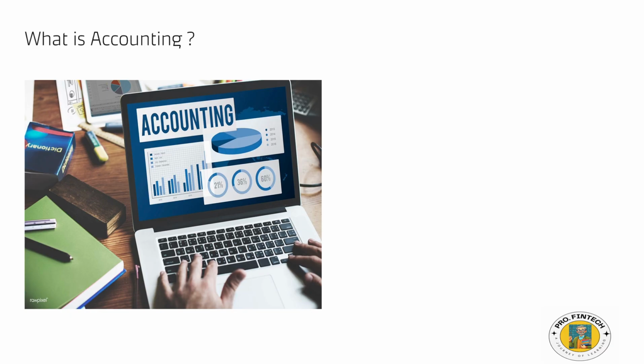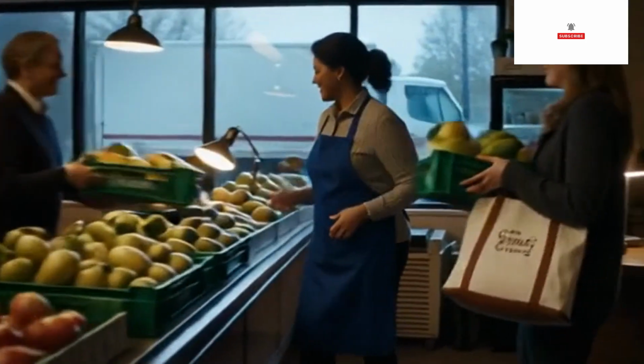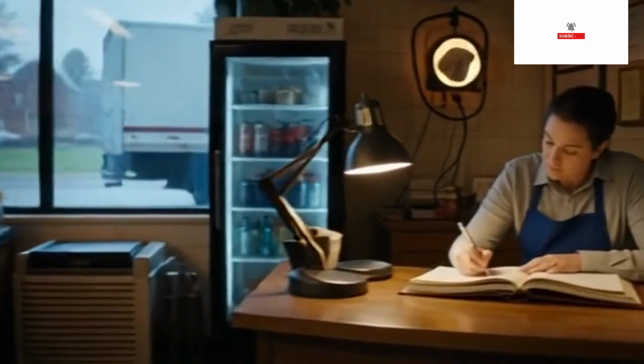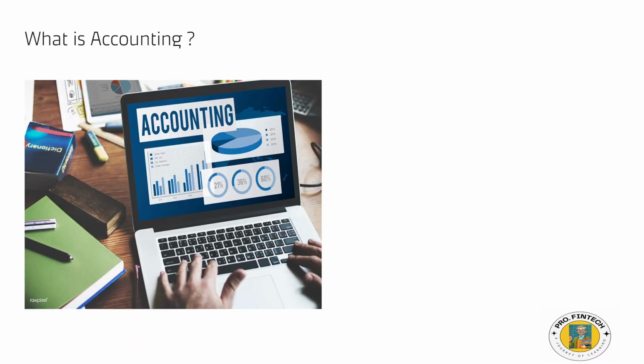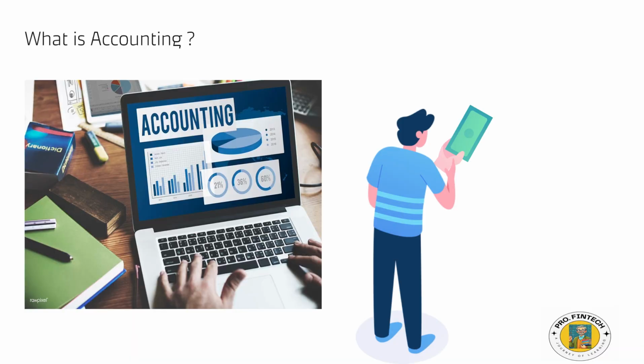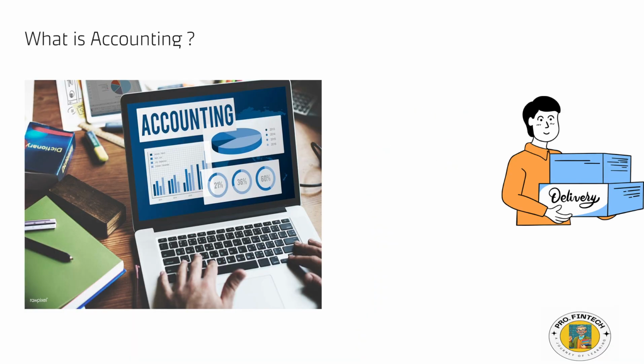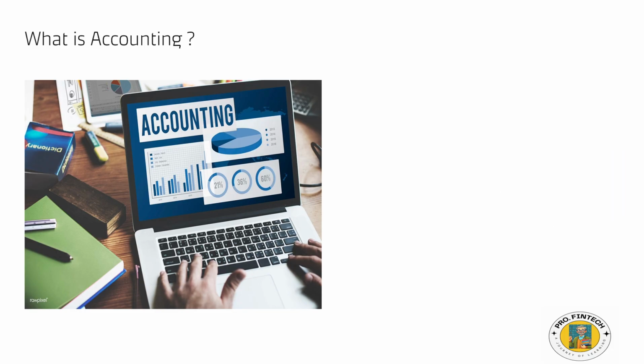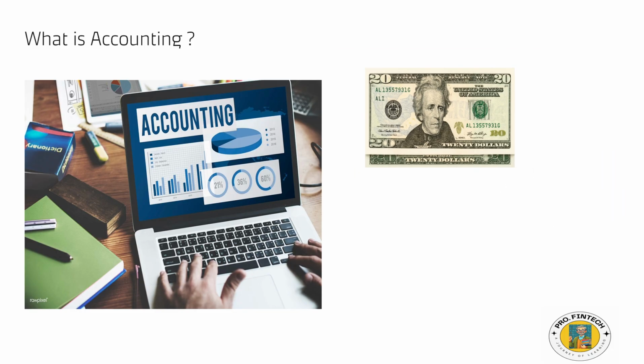Let's understand what is accounting. Let's consider an example involving a grocery shop. As the owner, you purchase products from your vendors and sell them to your customers. Suppose you buy $100 worth of a product from a vendor and later sell that same product to a customer for $120. At first glance, it may seem that your profit is $20. However, this conclusion is incorrect.